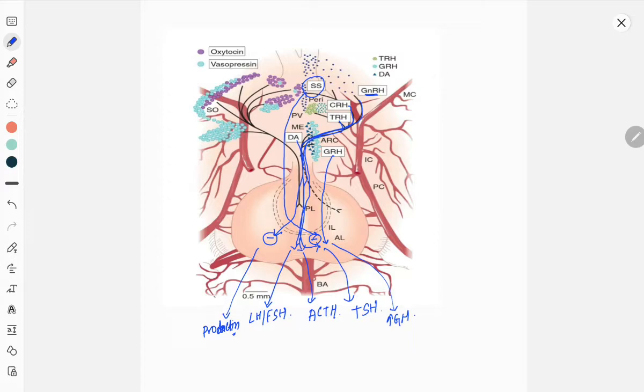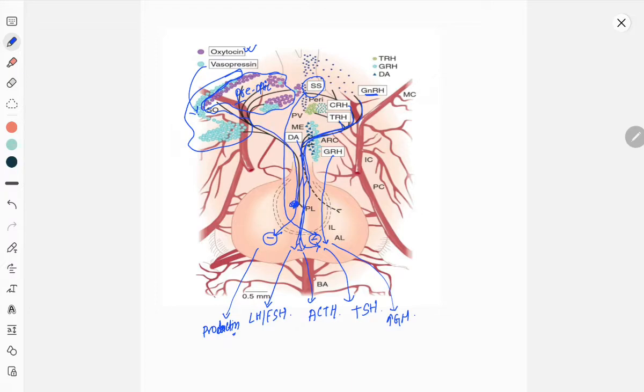And here are two hormones or cell bodies. One is preoptic, which secretes oxytocin, and paraventricular, which secretes vasopressin, and they will go to the posterior pituitary.